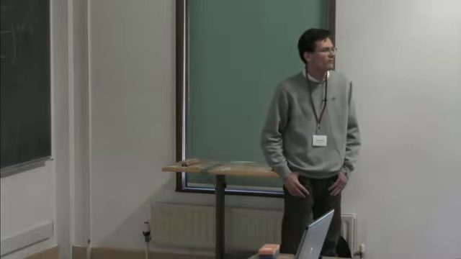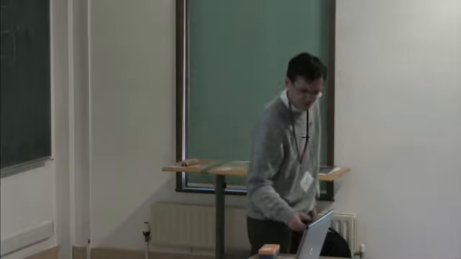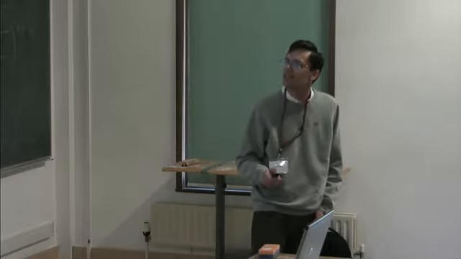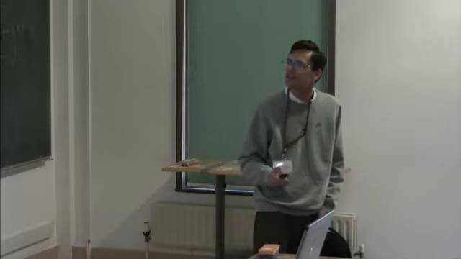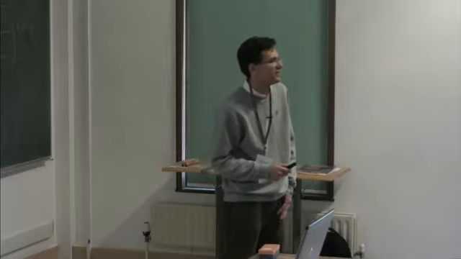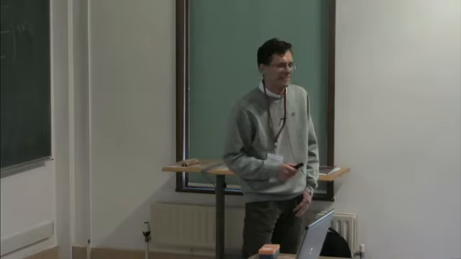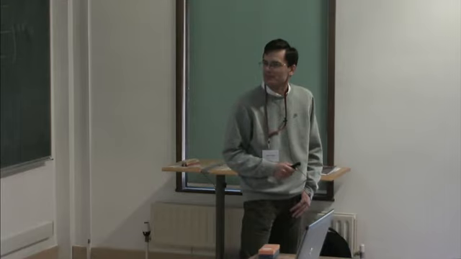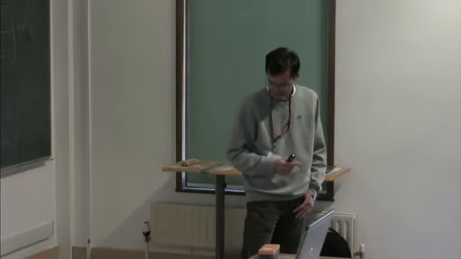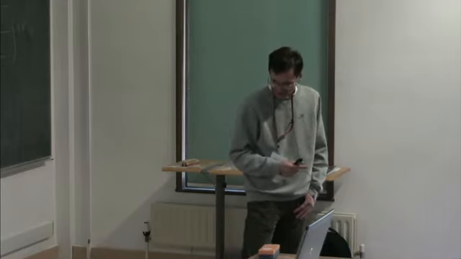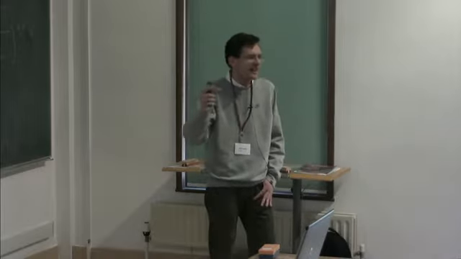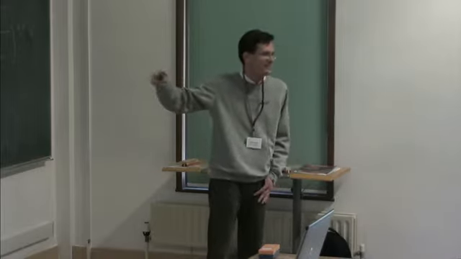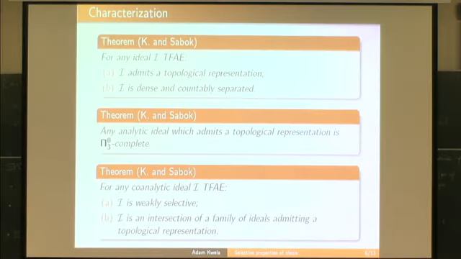Second, you had this theorem about selective being the intersection of a family of topologically representable ones. Do you have, under some circumstances, some estimate on the size of that family? Like, is this countable size family, is omega the size? Oh no. For each member of the ideal, there is an ideal which... Sure. But the intersection... So do you have some better estimate? No, I don't have anything.